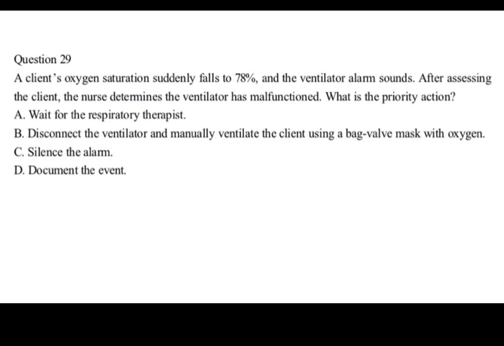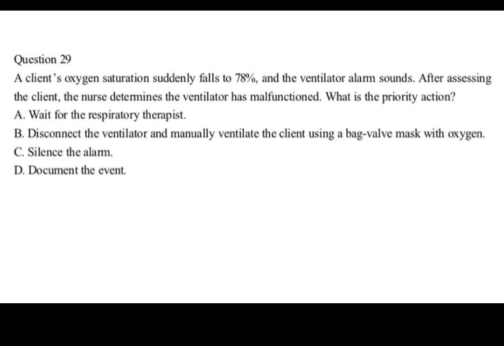Question 29. A client's oxygen saturation suddenly falls to 78%, and the ventilator alarm sounds. After assessing the client, the nurse determines the ventilator has malfunctioned. What is the priority action? A. Wait for the respiratory therapist. B. Disconnect the ventilator and manually ventilate the client using a bag valve mask with oxygen.